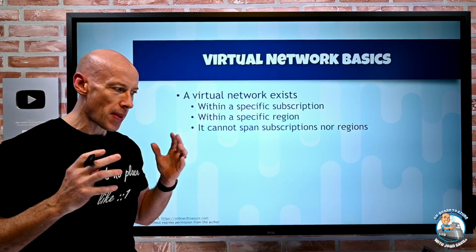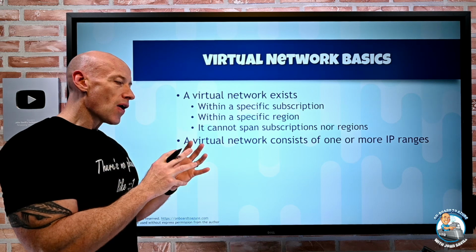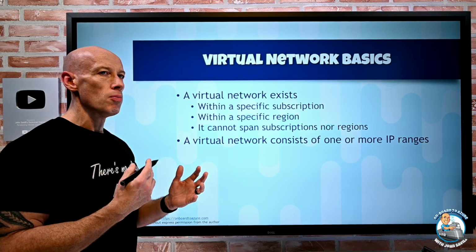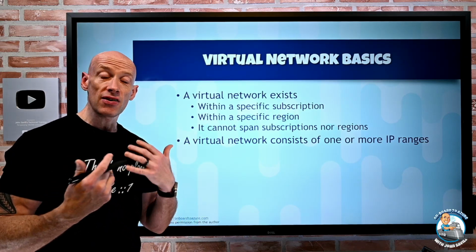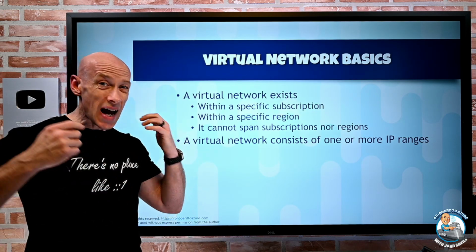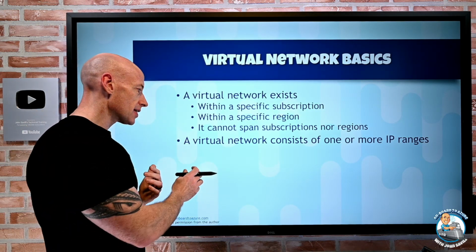It's always bound within those. And we define a virtual network by one or more IP ranges. When I say IP here, we always think IPv4, but as we'll see later on, it could be IPv6 as well. It always has to be IPv4, but it may also add some IPv6.